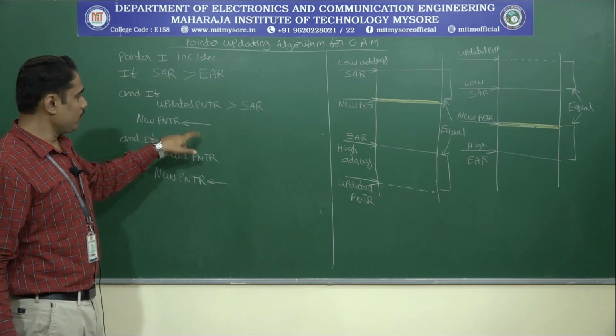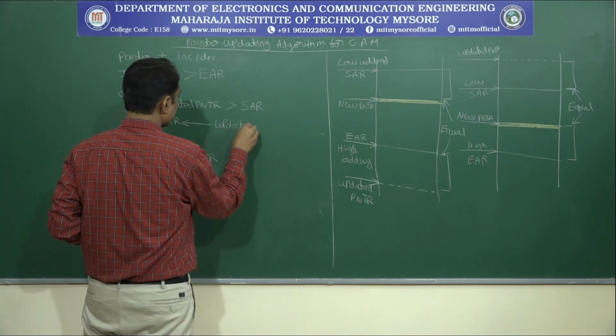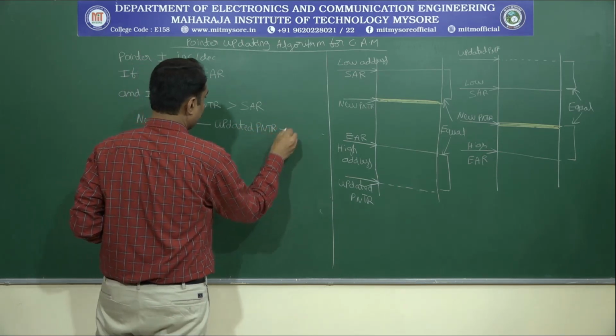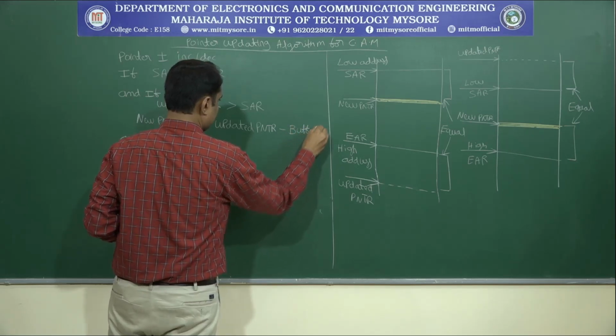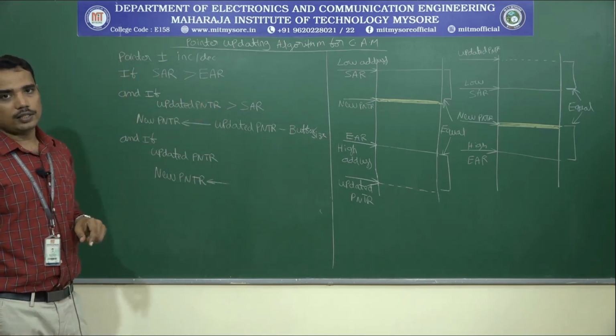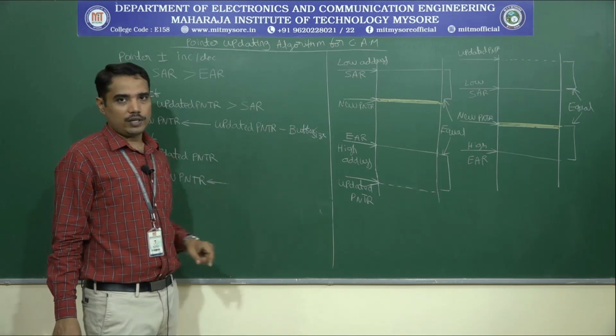The new pointer will be updated to updated pointer minus buffer size, because it is exceeding the highest memory address. So you have to subtract from the buffer size.